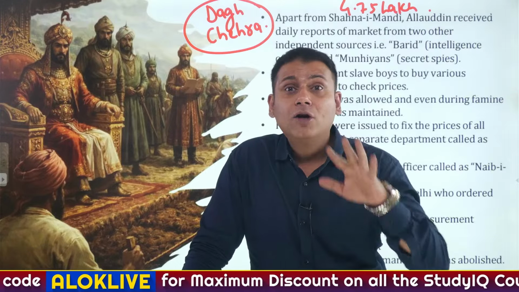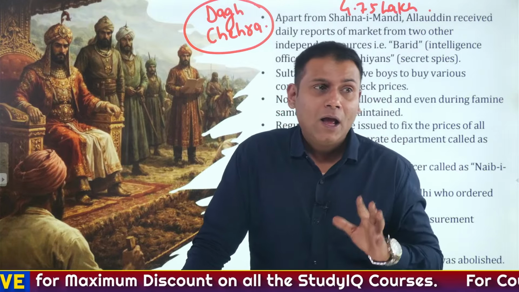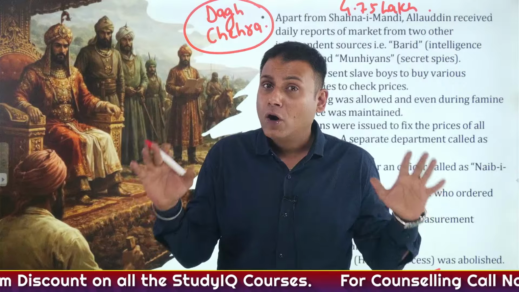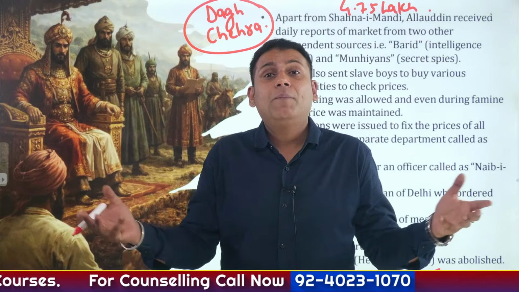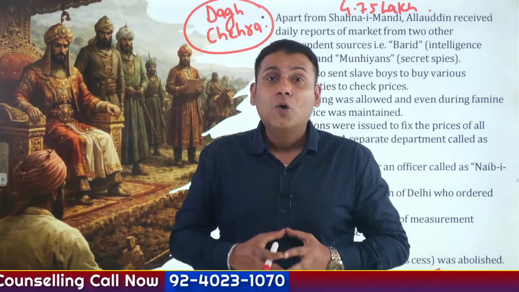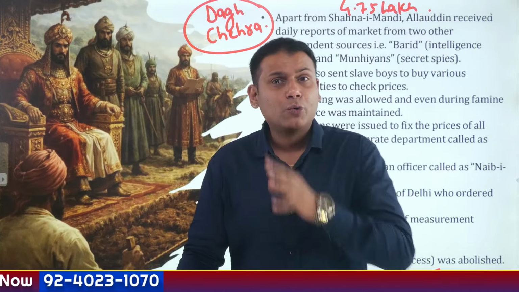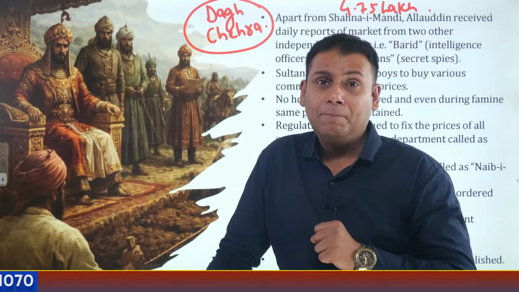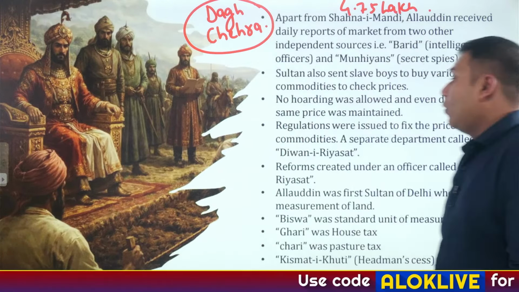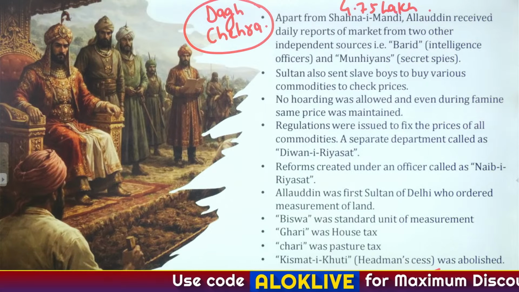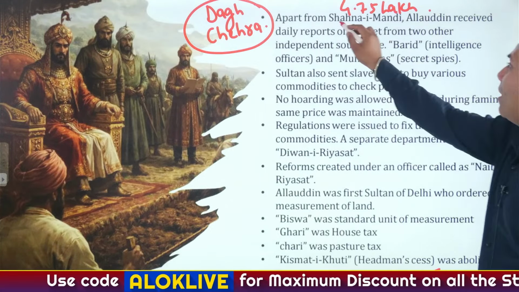Stock holding was not at all allowed. I repeat, stock holding was not at all allowed. But there could be a person, specifically a rich merchant, who could go for stock holding. So in such a situation, to oversee the market, a separate market superintendent was appointed, referred to as Shahana-e-Mandi.